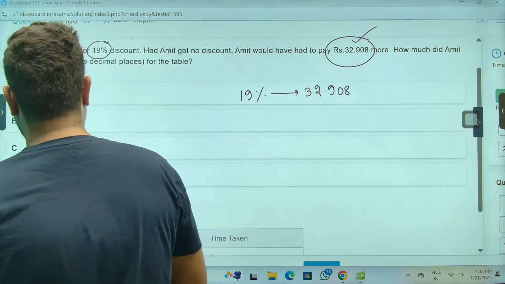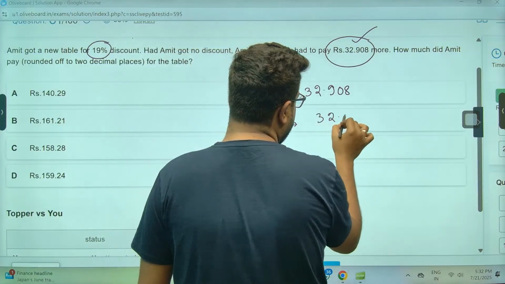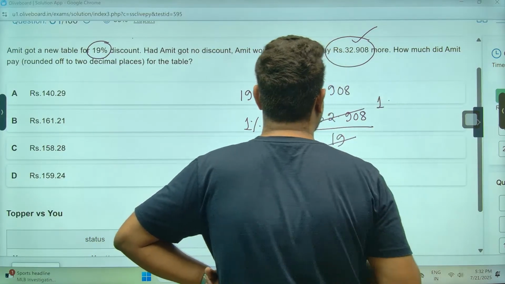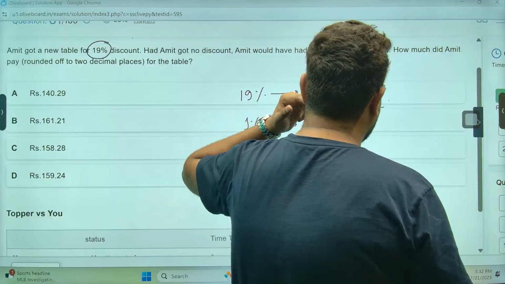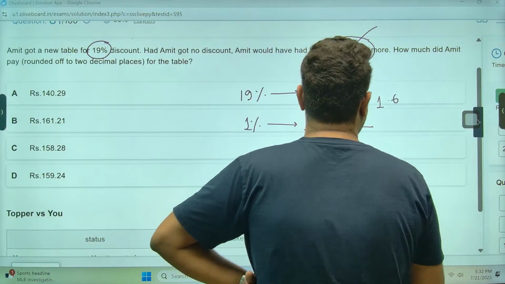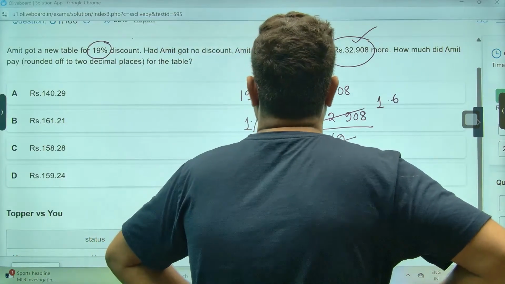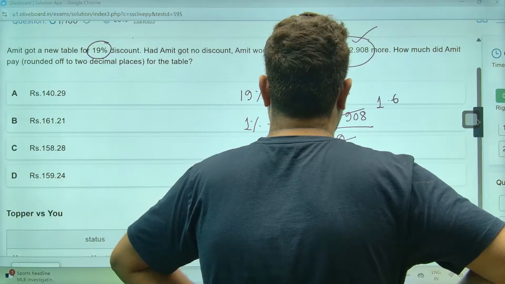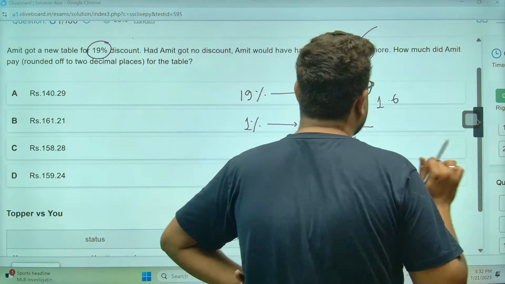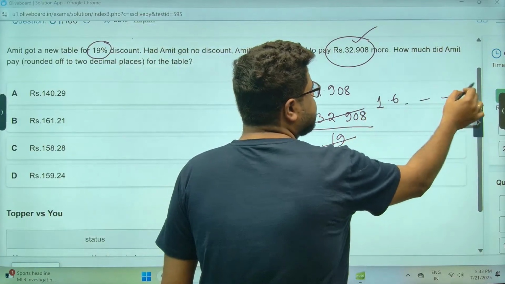Sir, one second, let me look. The options are very close. We cannot do anything else as well. 1% will be around 1.6.